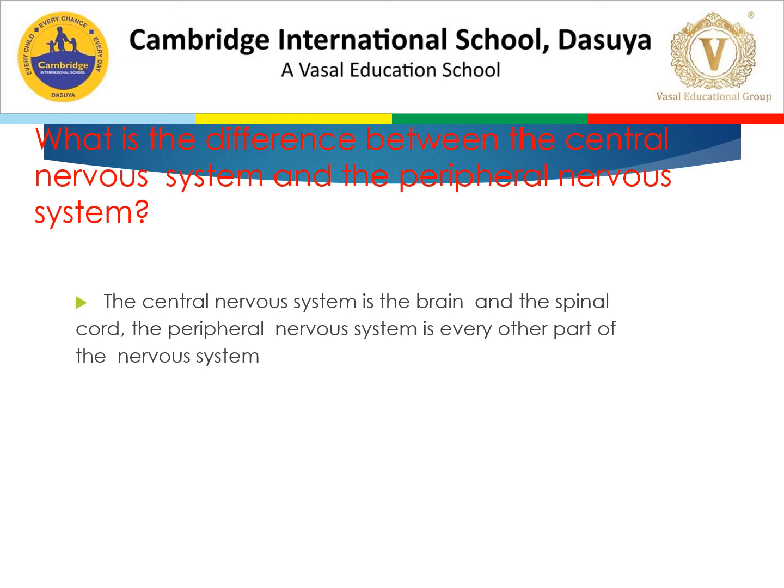In detail, you have to watch my videos, notes, and books. The central nervous system is the brain and the spinal cord. The peripheral nervous system is every other part of the nervous system.